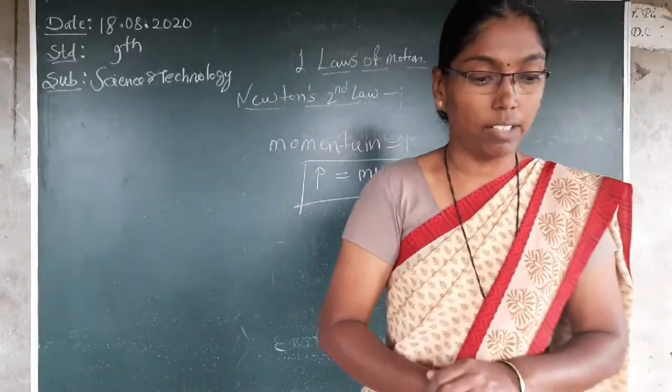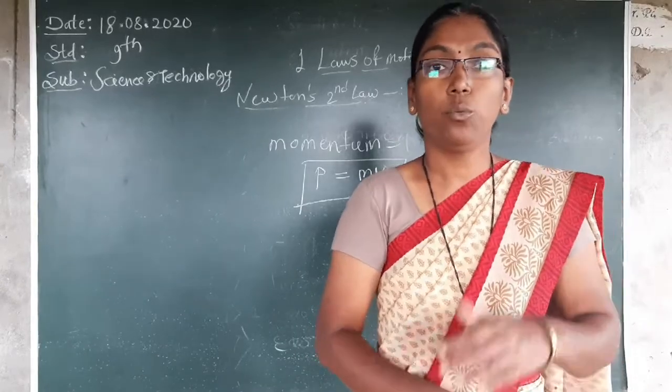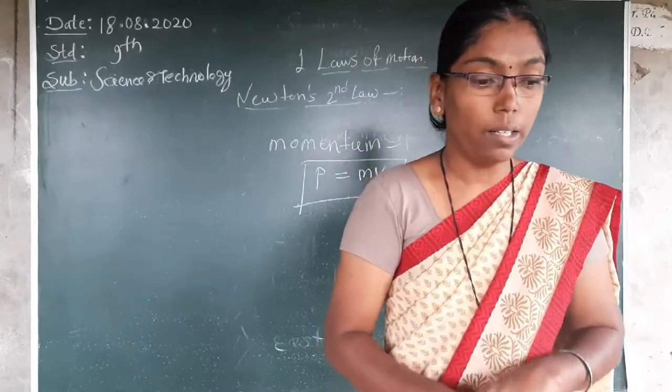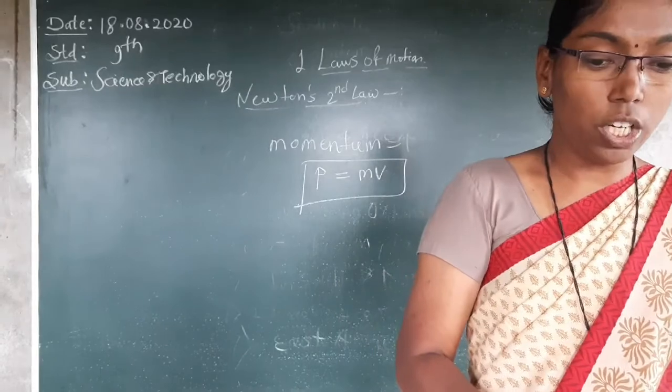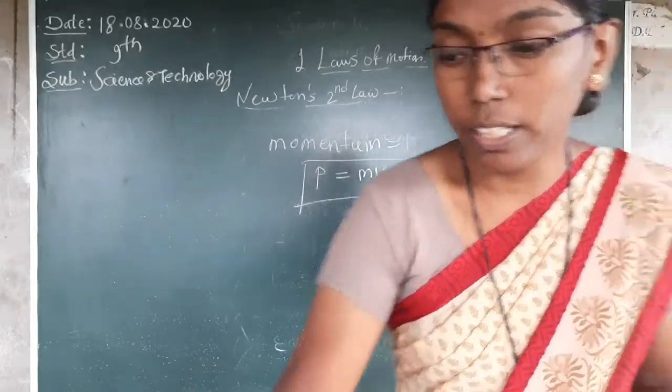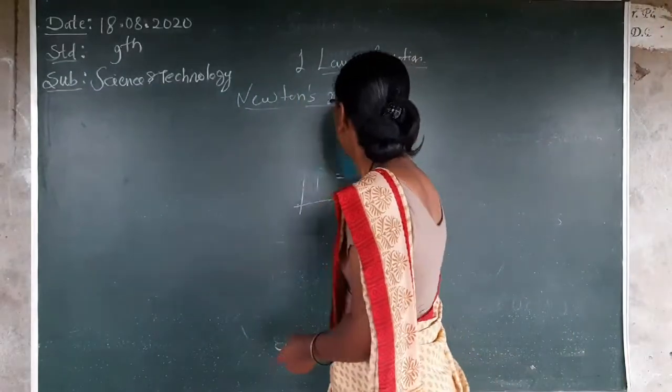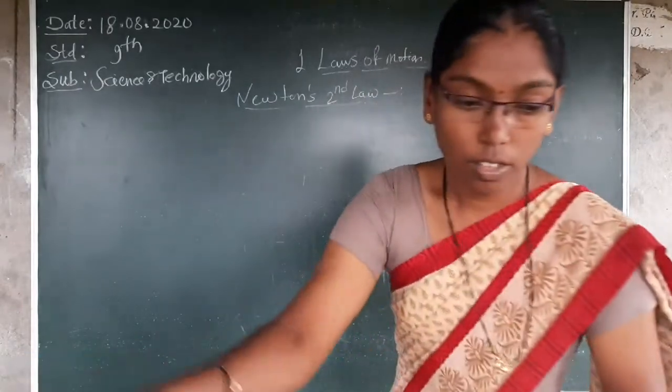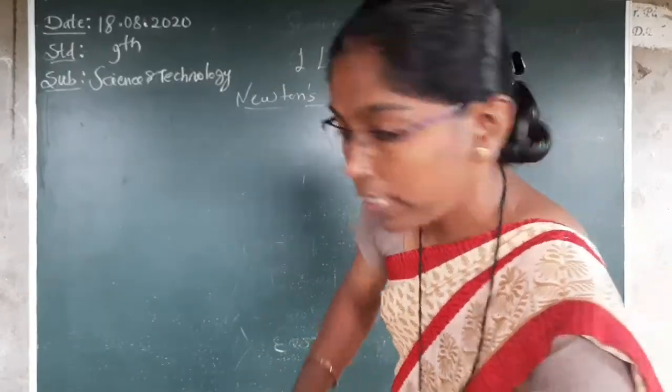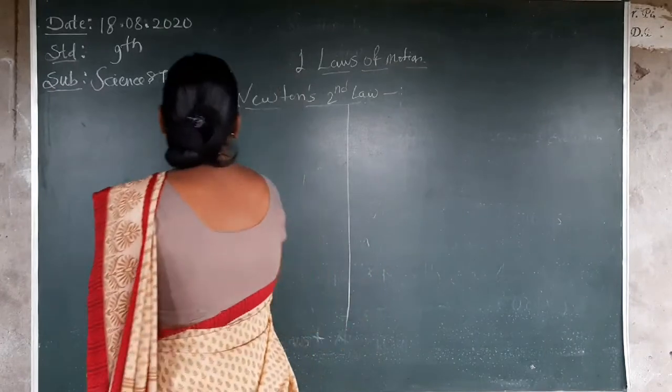So all this continues with one equation. With this equation we continue our law. The initial momentum of the object, we start with the first object.